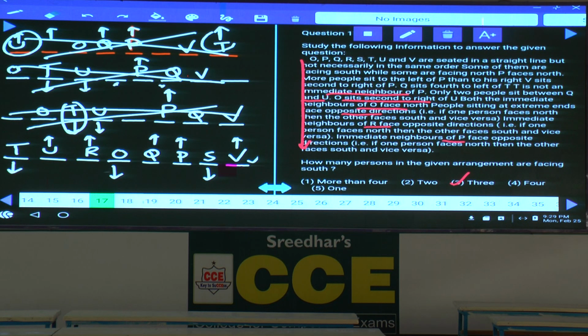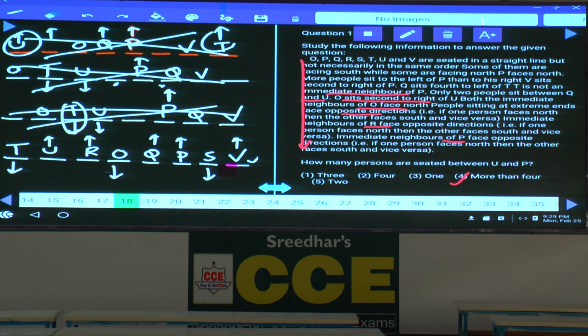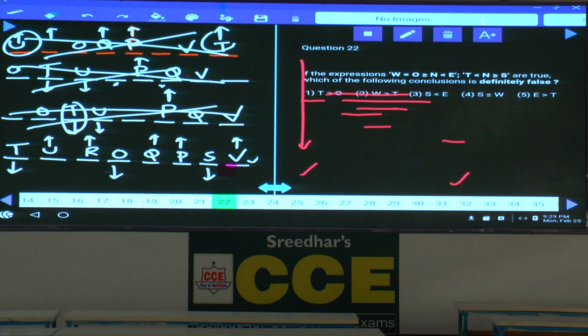In the 18th one, how many persons are in between U and P? There are 3 persons in between U and P, choice 1. But in the key it is given as choice 3, which is also wrong. From 19 onwards, the key is matching. Please make a correction in these 2 questions in the key, 17 and 18. And this is about questions 17 to 21. Then question number 22.